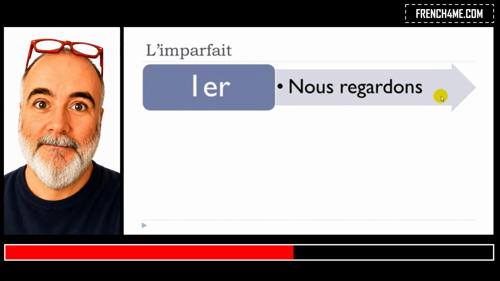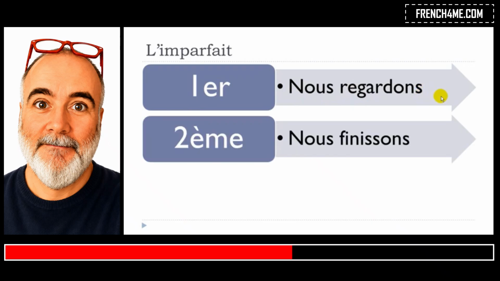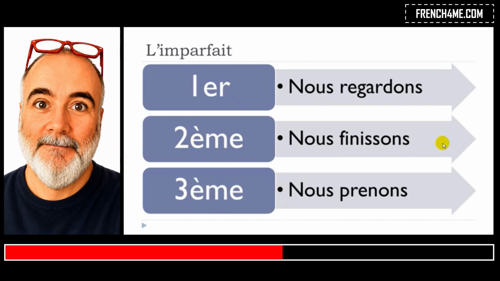For the second group, I've been taking finir, to finish, to end. Same thing, you will put this nous form at the present, nous finissons. And then for the third group of verbs, I took prendre, prendre is to take, and it goes like nous prenons.